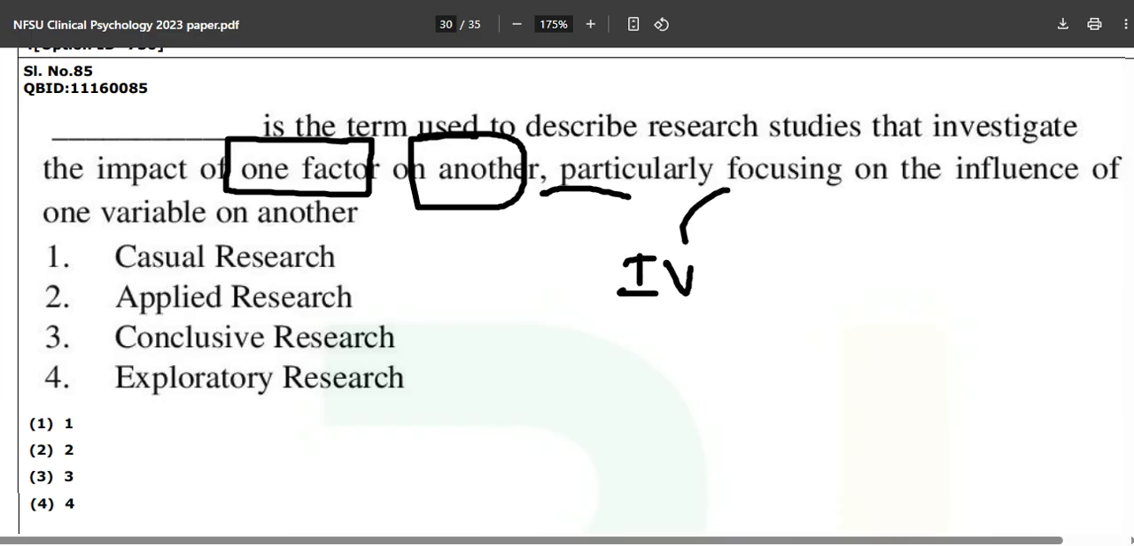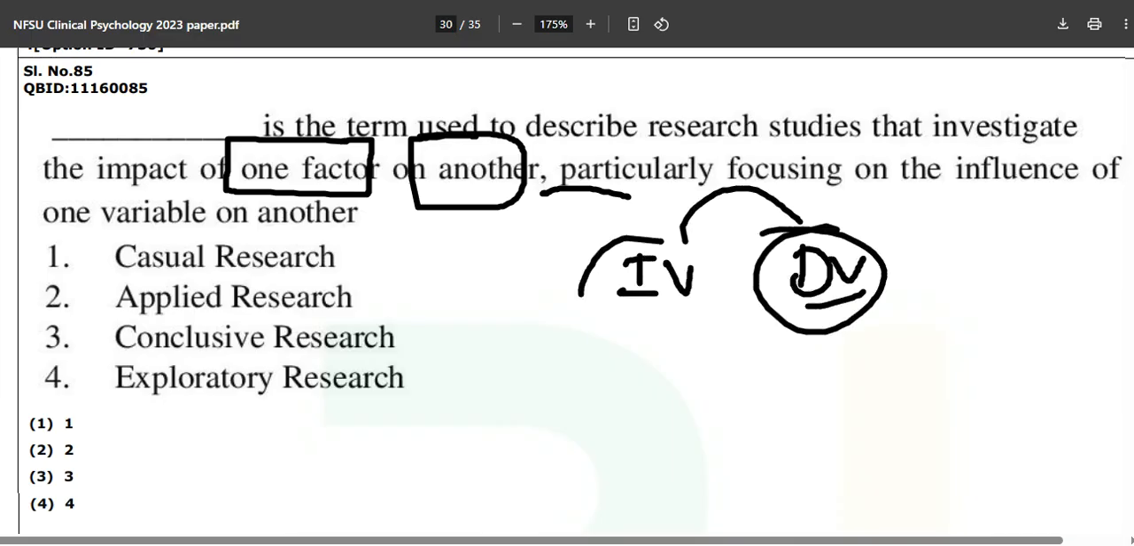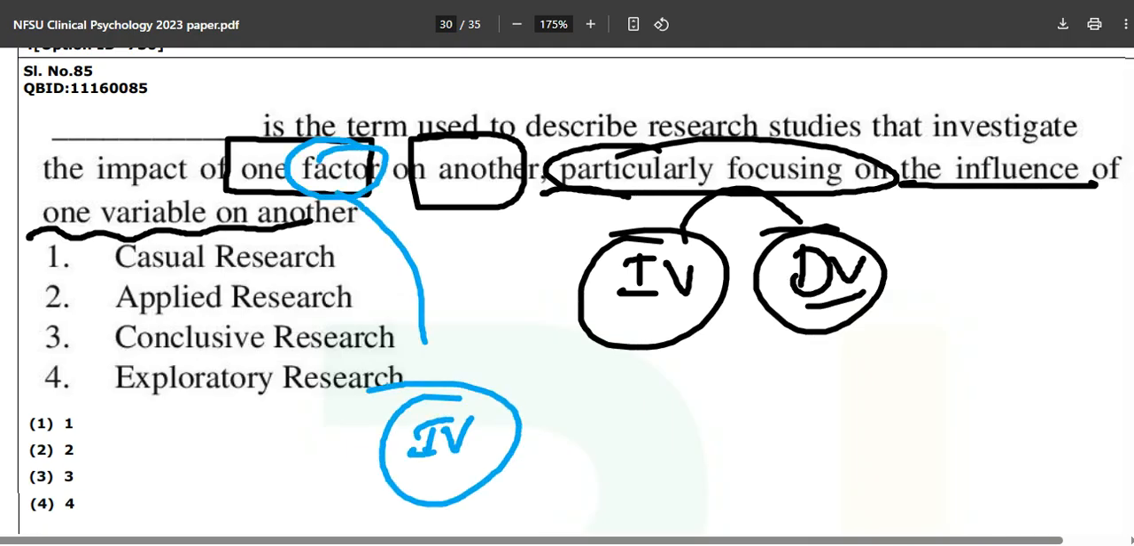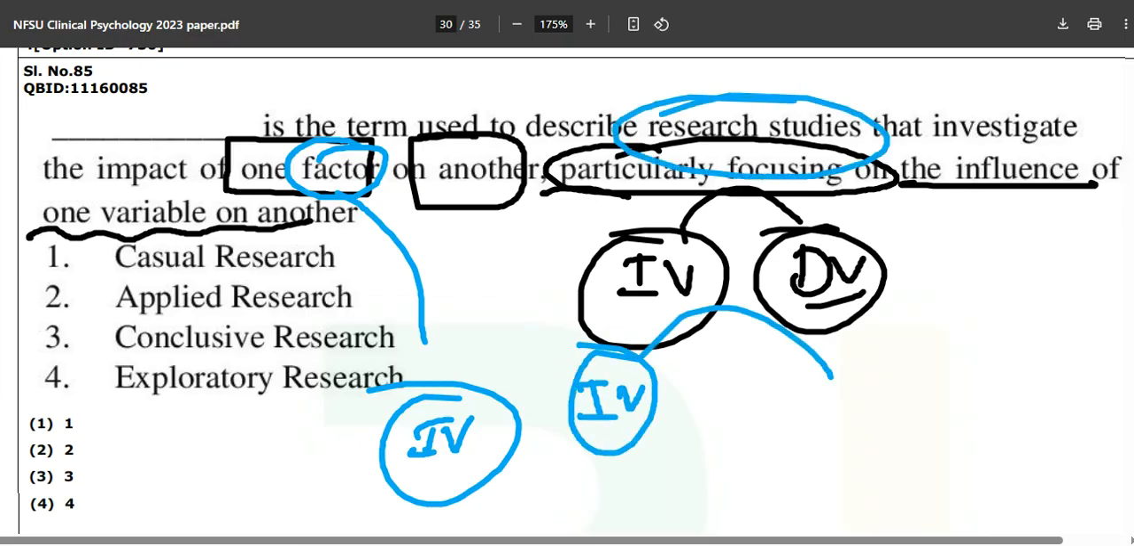Simply saying, the IV will have an effect on the DV, particularly focusing on the influence of one variable on another. I don't know whether you know or not: factor simply means IV. The independent variable is also sometimes called the factor in our research study.